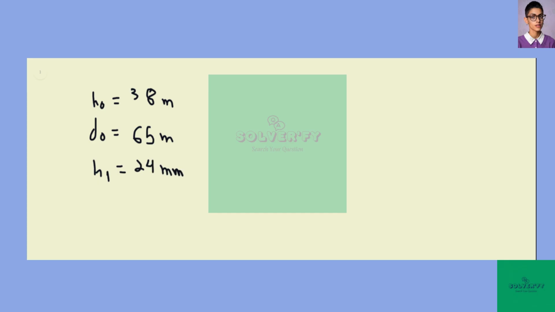So first we can find the distance of the image that we will get in this situation. The magnification rate is the relation between the height of the object and the height of the sensor, and this we can relate to the distance of the image divided by the distance of the object.